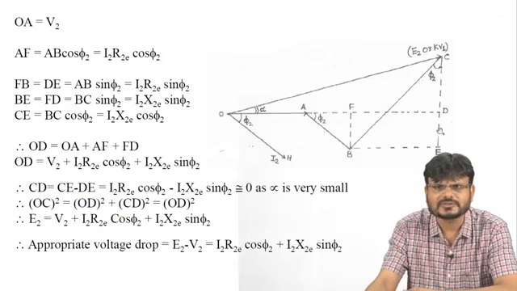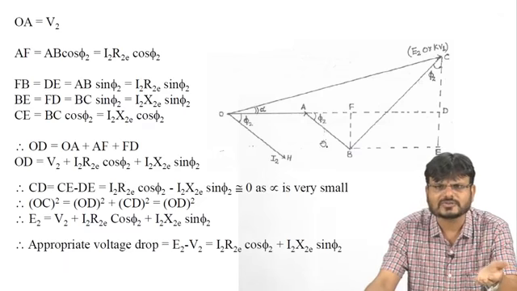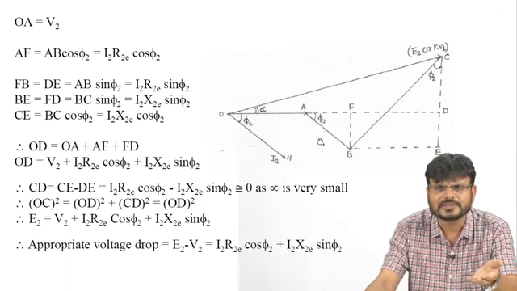Now we have to find out this component CE. CE is basically the horizontal component of this BC. So CE can be written as BC cos phi 2, and the value of BC is I2 into X2E. So CE can be written as I2 X2E cos phi 2. So now you are able to find out this component, this component, this component, this component, right?